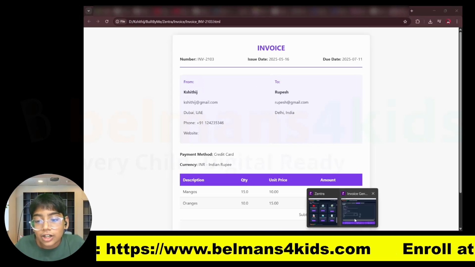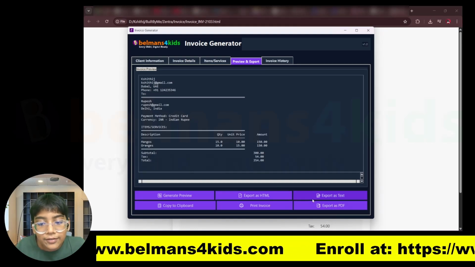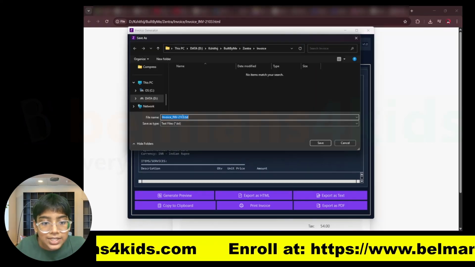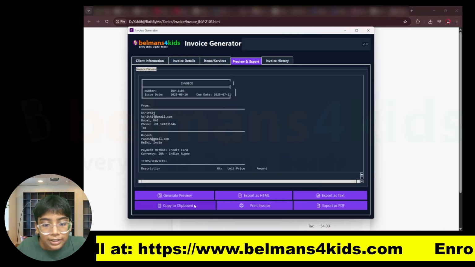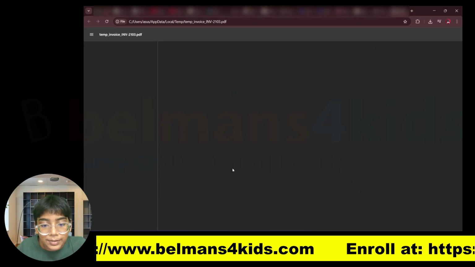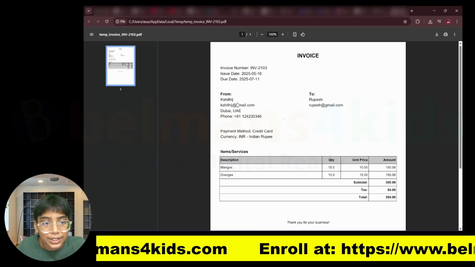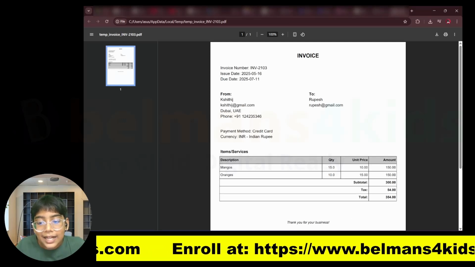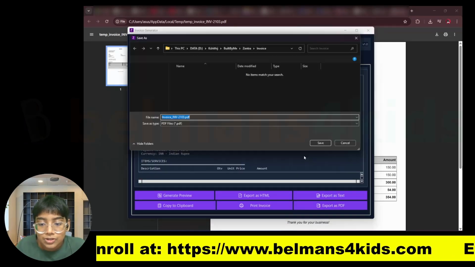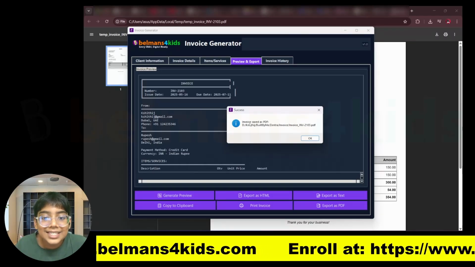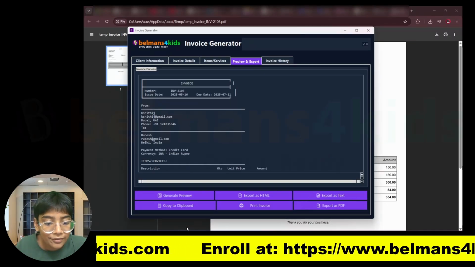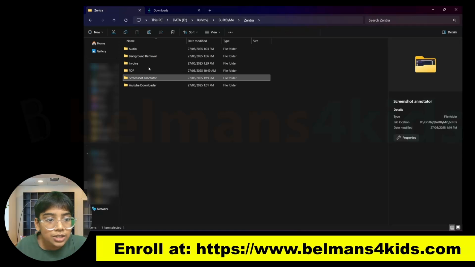And there are even other options to export it. So let's say I want to export as text. I can press on that to export it as a text file, or I can copy to clipboard, and if I want to print the invoice, it just opens it up like a PDF over here. And if I press on export as PDF, you can save it as a PDF, and you can see it says invoice saved as PDF, and I can go to that location.